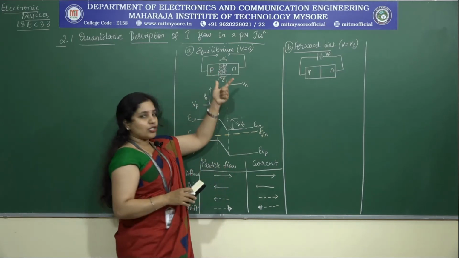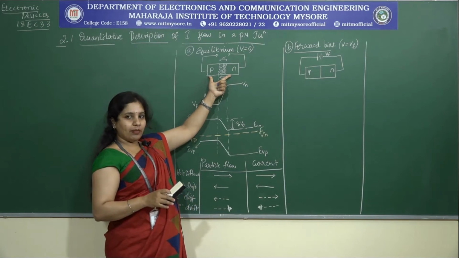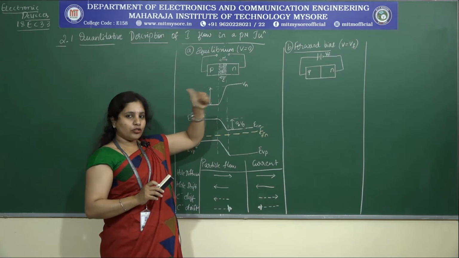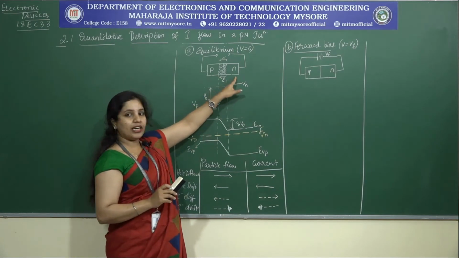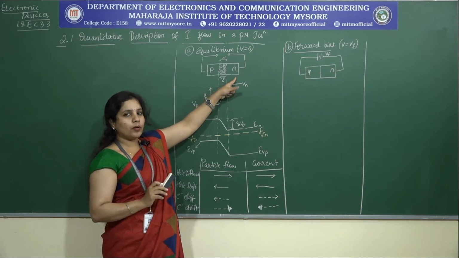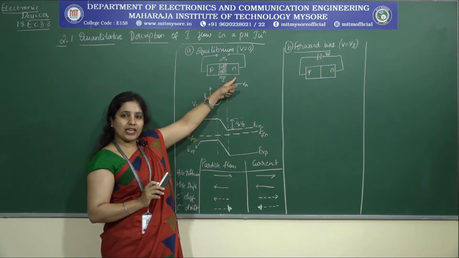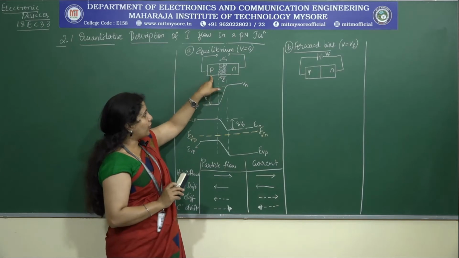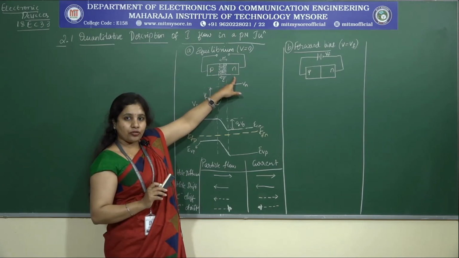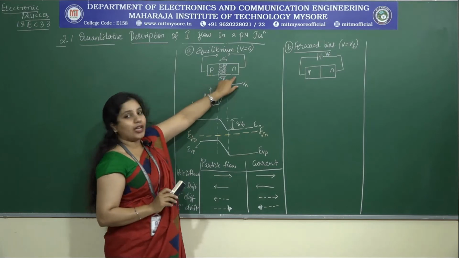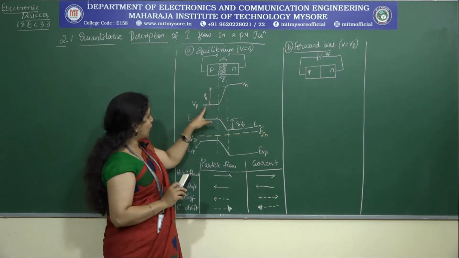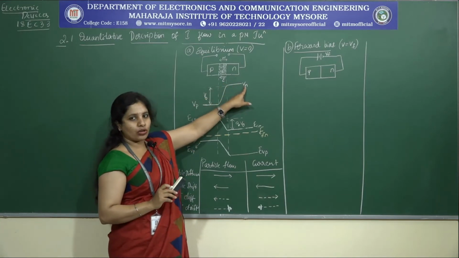When I consider the P type and N type material, coming to the doping, the first point that you need to remember is about the doping. So these two regions are either moderately doped or they are heavily doped. They are not lightly doped. Please get this point clear. Now the second point that you need to remember is, these regions I mentioned in the previous class are all called the neutral regions. Hence the potential which is observed across them is neutral.